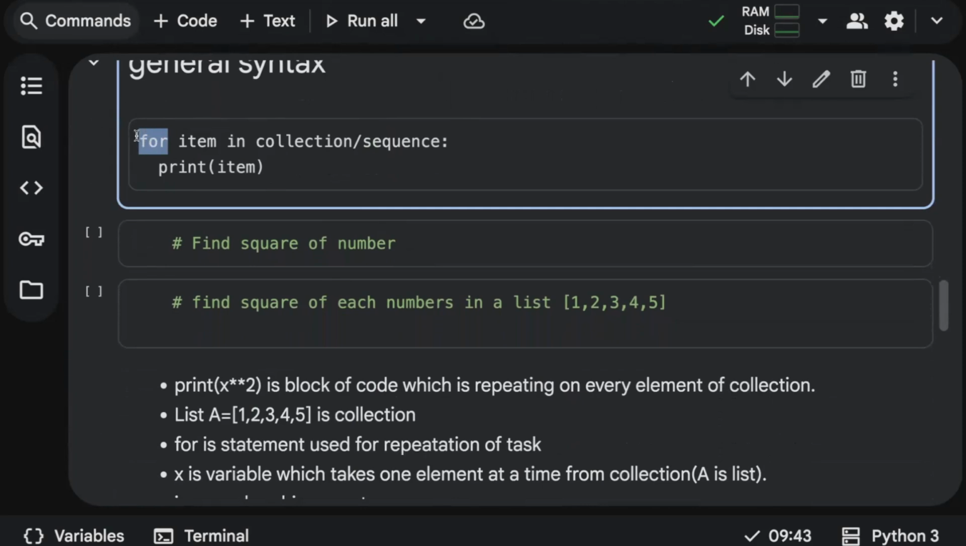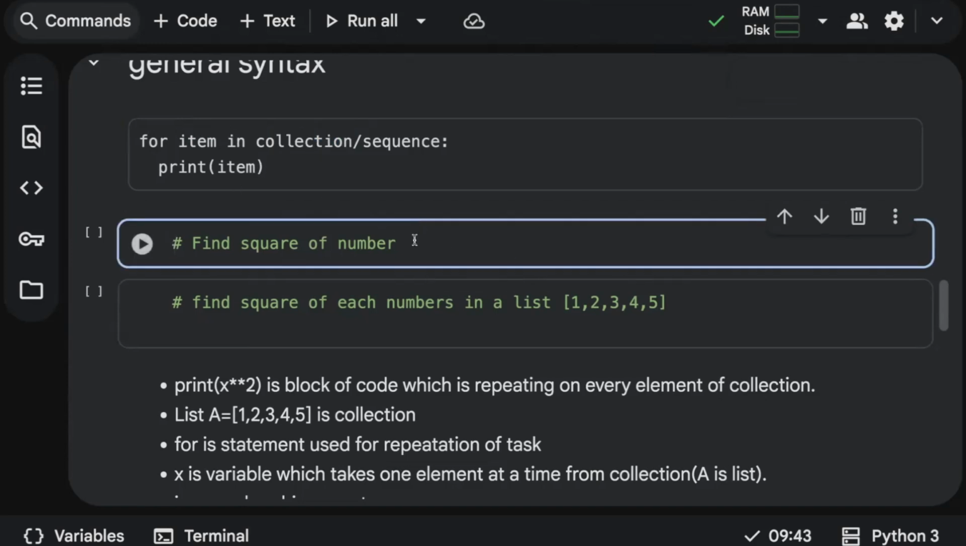For a for loop, we always start with a for, and we use an item in a collection or a sequence. These are all iterable objects. And then finally, we print an item. So what this for loop is doing, for is responsible for taking each item in a collection, and then printing that particular item.